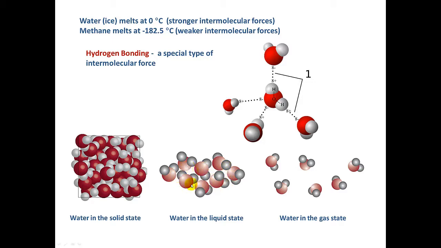In the liquid state, you still have strong attractions between molecules of water, but they're able to move more. Now they have more freedom. Water is fluid. So it takes some energy to overcome the intermolecular attractions.